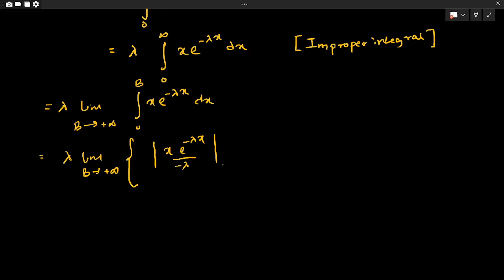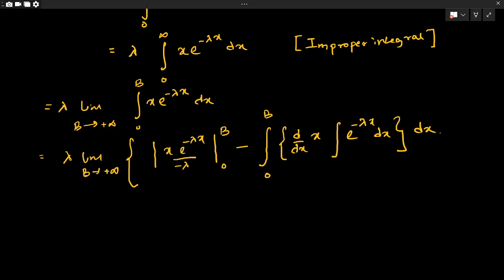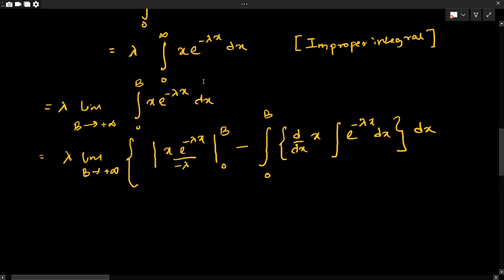So the limits I can put now, from 0 to b, minus integration from 0 to b of the derivative of x multiplied by the integration of e to the power minus lambda x dx, and ultimately I have to calculate the integration of this entire product.